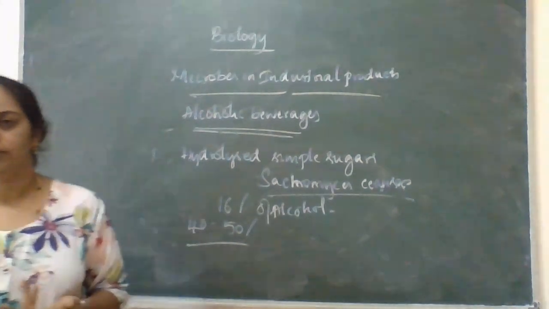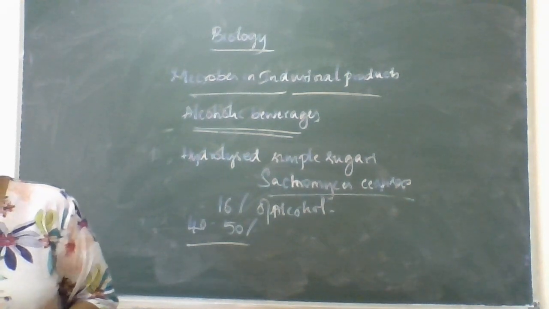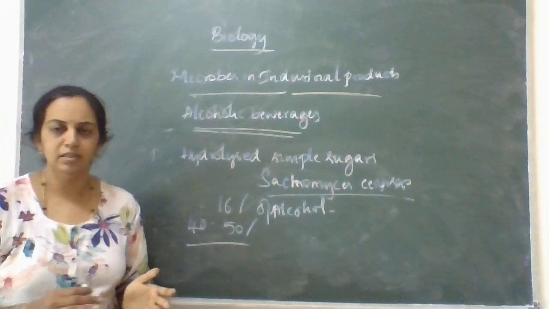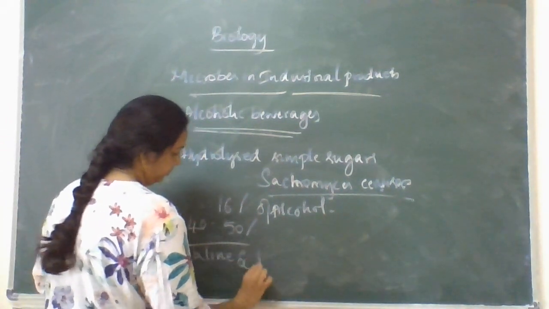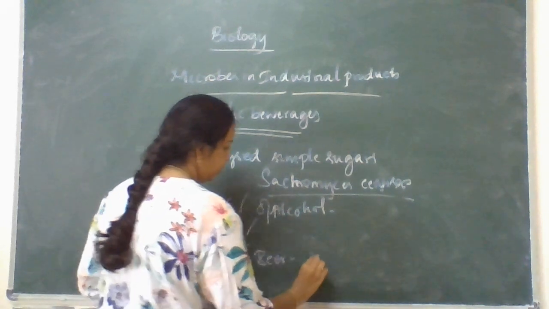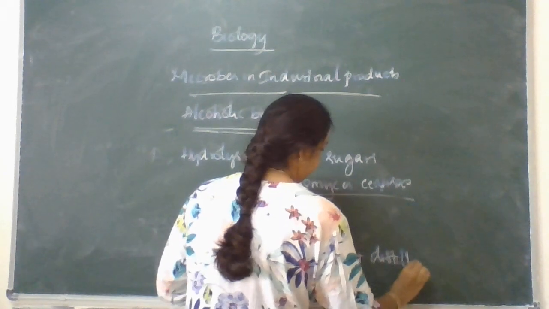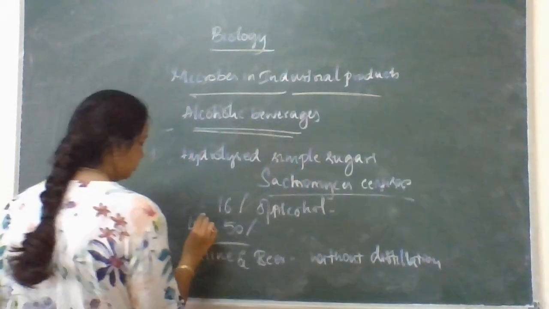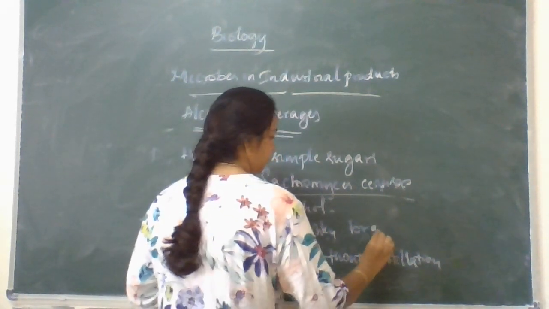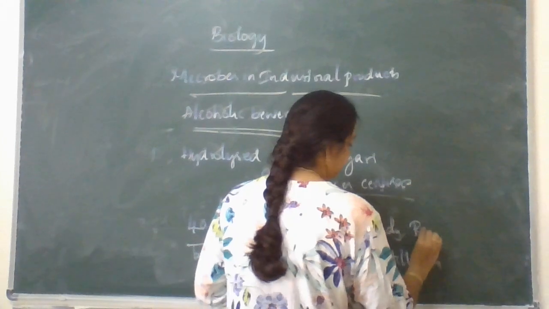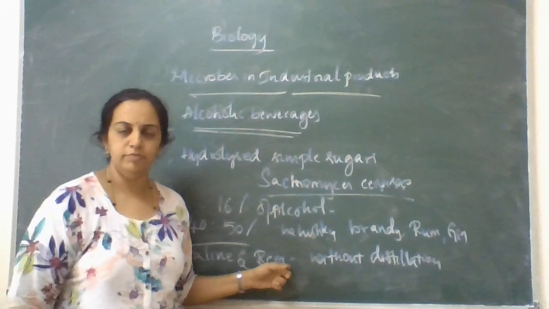Wine and beer are obtained without distillation, and the percentage of alcohol there is very low. Whiskey, brandy and gin are all obtained from distillation, and wine and beer from non-distillation.